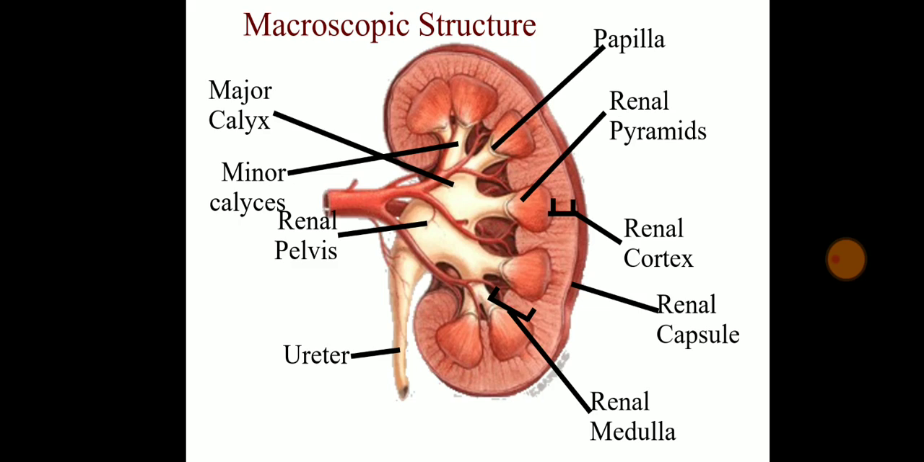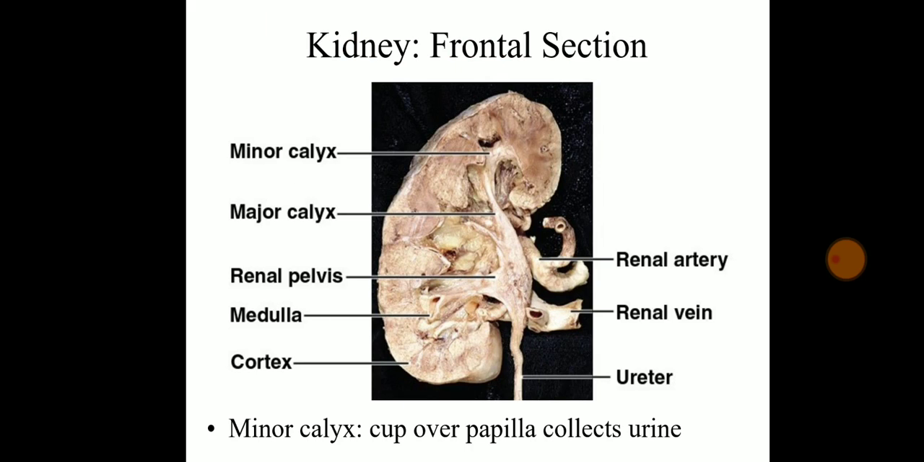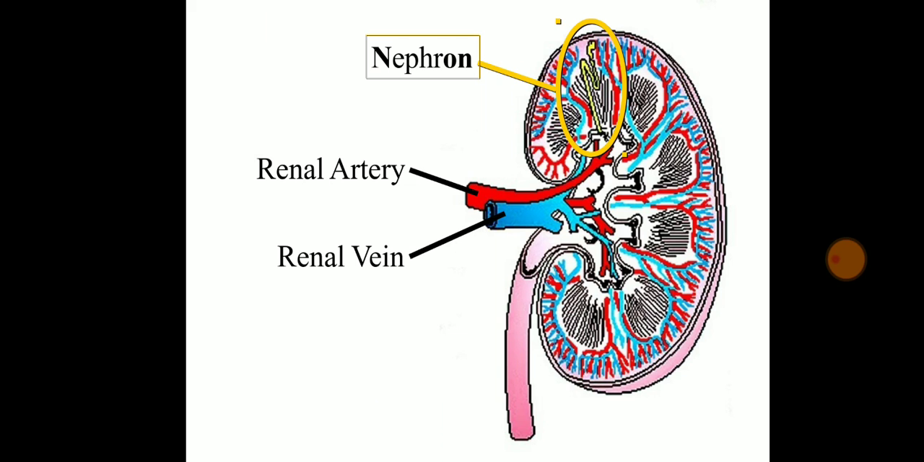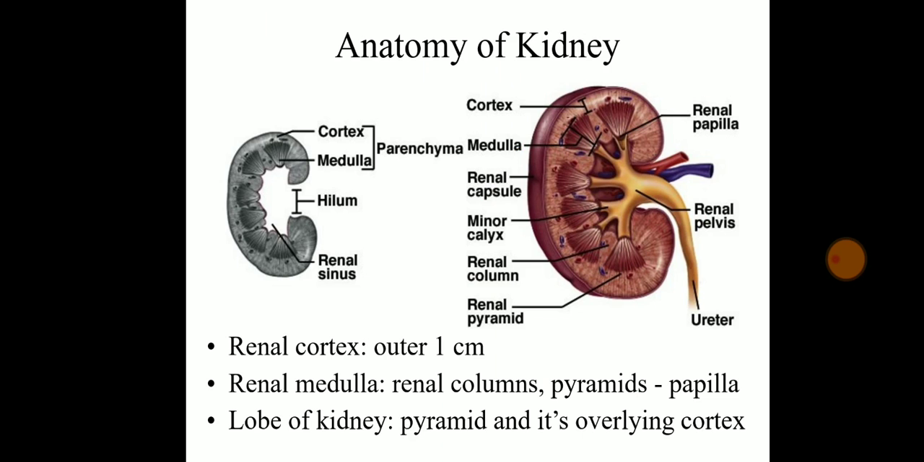Then the space between that triangle, the renal pyramid, and the wall is known as renal cortex. Then there are the renal medulla, ureter through which the urine is going to pass, renal pelvis, minor calyx and major calyx. So the main function is filtration, and the filtration takes place with the help of nephrons which are present inside.